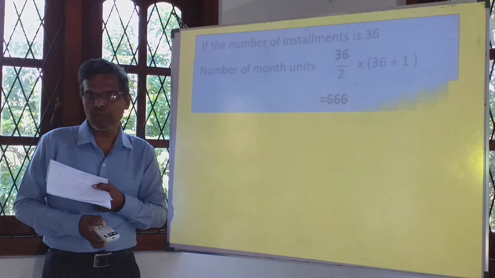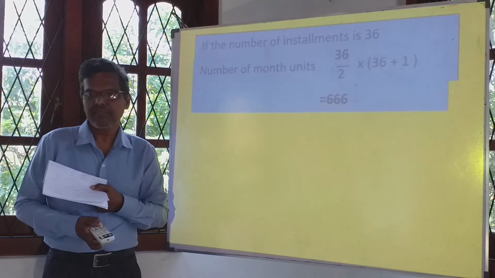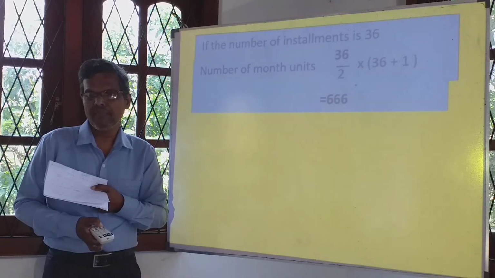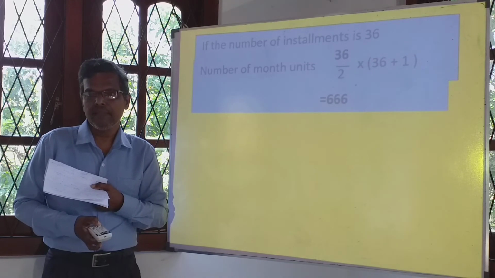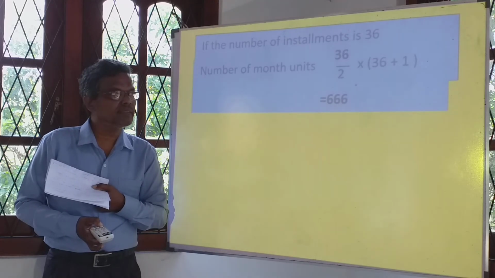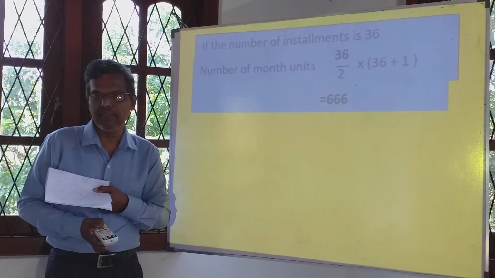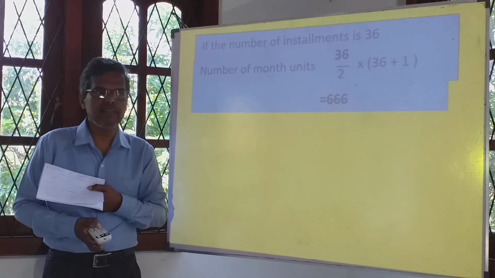If the number of installments is 36, then number of month units is what? See there, 36 divided by 2 multiplied by 36 plus 1. That is 18 multiplied by 37. 18 multiplied by 37 is 666.